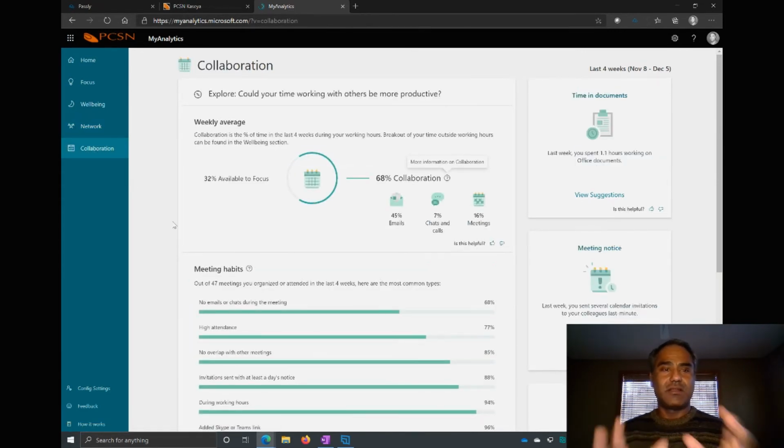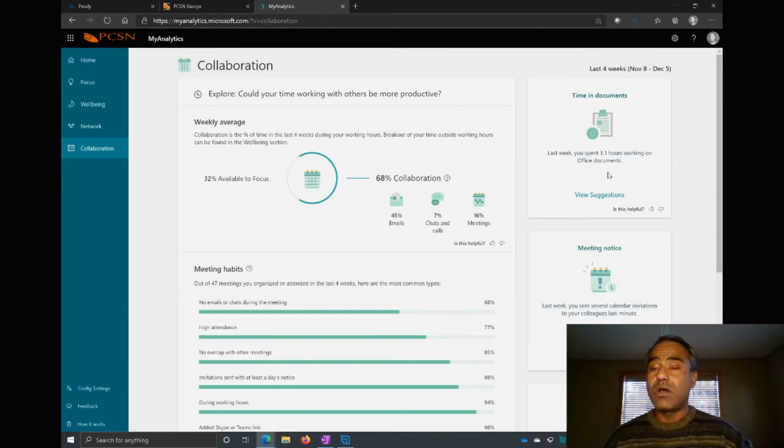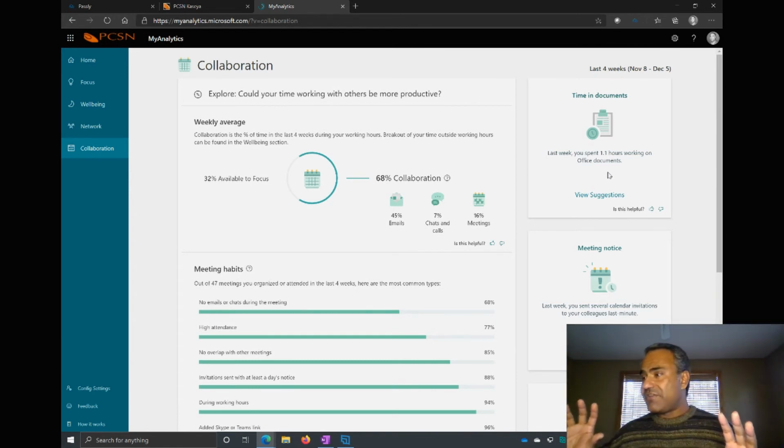Let's look at collaboration real quick as well. Here's a little snippet of my collaboration time. The idea is, can I make working with others more productive? This is what the system is telling me. I have 32% available to focus, 68% is used in collaboration, and then the breakdown over there. It also tells me about time in documents. Last week I spent 1.1 hours working on Office documents. If I work in Teams or SharePoint or OneDrive, it's collecting all that information and giving me a snapshot of what I'm doing.